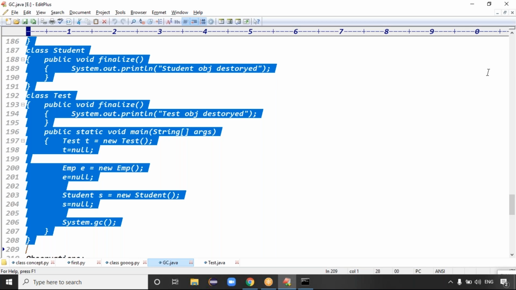But in some interviews, experienced candidates are asked: can the System class directly call the garbage collector? This kind of question is asked based on experience, definitely.